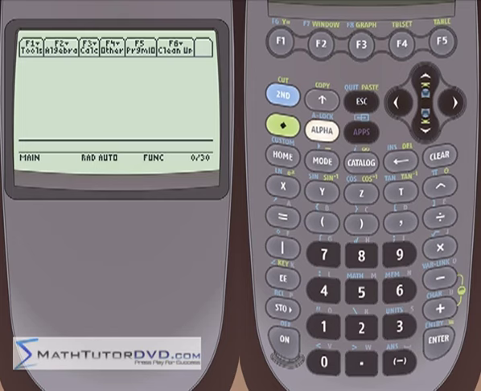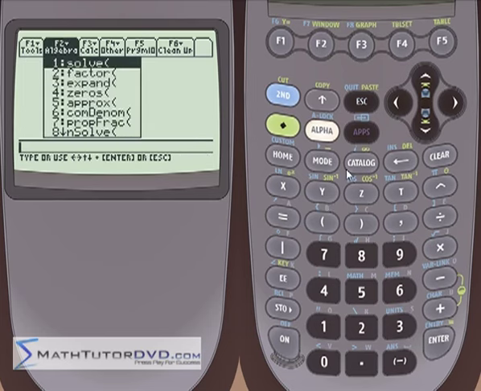So first, let me tell you where this function is. If you're on the home screen of the calculator, there's a menu at the top all the time. The F2 menu is the algebra menu, and over the course of the next several videos we will be exploring this menu in great detail. But for right now, I want to explore the very first one, solve. That's basically the generic equation solver that comes with the TI-89.